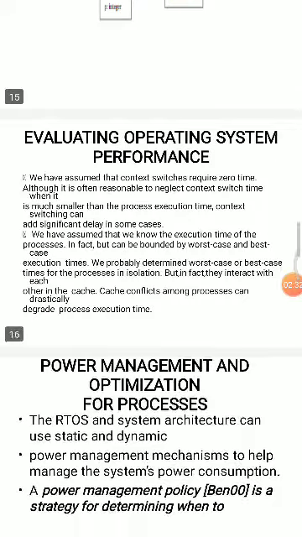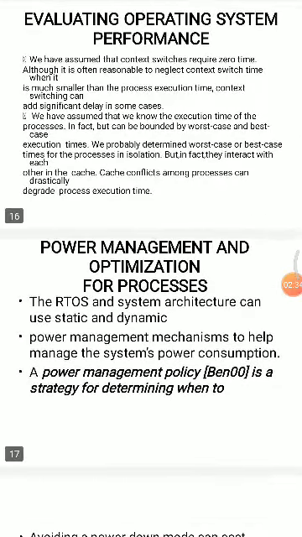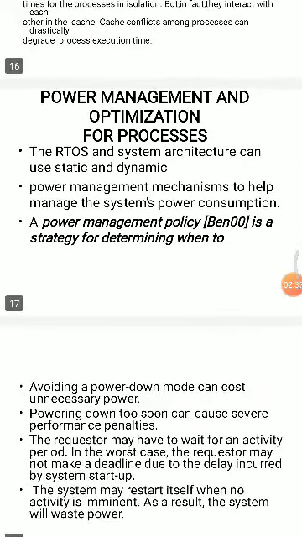The next topic is power management and optimization. What is meant by power management and optimization? The RTOS and the system architecture can use static and dynamic power management mechanisms to help manage the system power consumption. A power management policy is a strategy to determine when to enter the power down mode. Power down mode can cost unnecessary power, and powering down too soon can cause severe performance penalties.